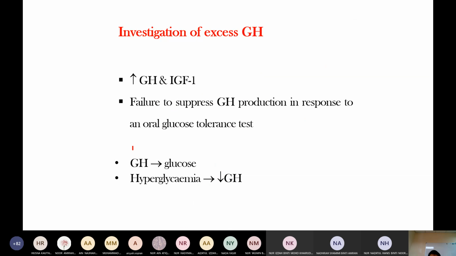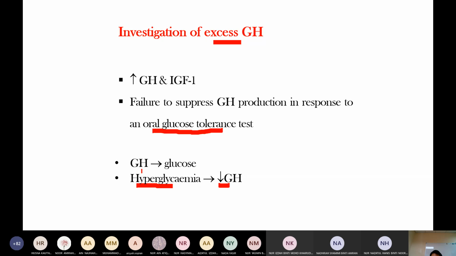Okay, so investigation of excess growth hormone. When there is excess growth hormone, there is excess insulin-like growth factor. Growth hormone increases blood glucose level. In a normal condition, when we give glucose and there is hyperglycemia, there is reduced growth hormone production. So in the hyperglycemia condition, we do an oral glucose tolerance test, but if the growth hormone is still increased, then it means there is excess growth hormone.